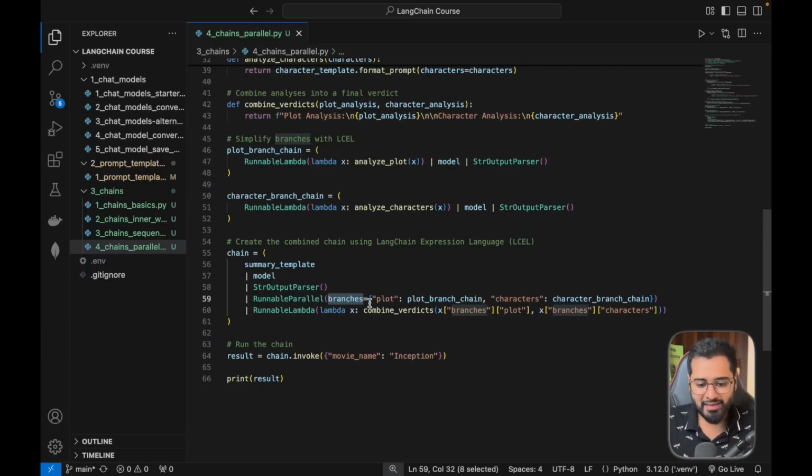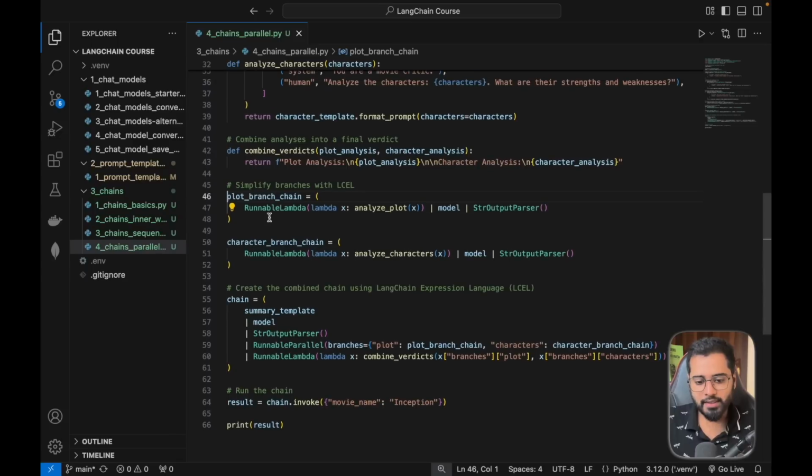In this case, we have the plot chain, which is going to analyze the plot. And then we also have the characters chain, which is also going to analyze the characters, right? You picture this, right? We have the first chain and the second chain, and we're basically naming it right here. So let's look at the first chain. I'm going to click on it, and you can see that this is a chain itself, right?